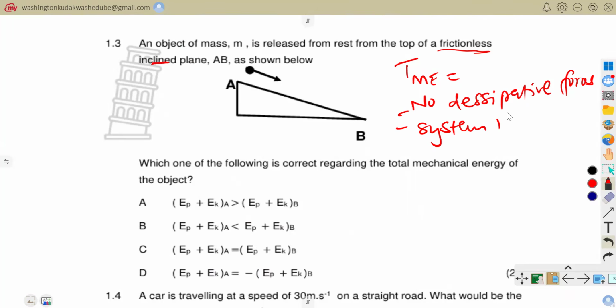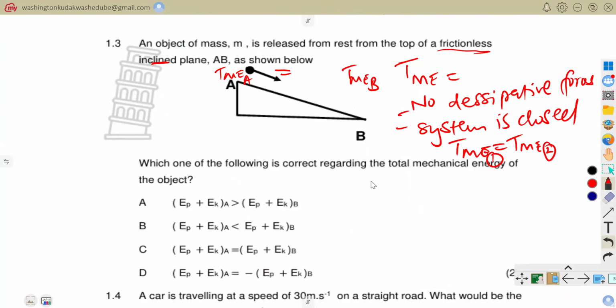The system is closed. Once our system is closed, we know that our total mechanical energy at a point 1 would also be equal to the total mechanical energy at a point 2 within the system. So it means that the total mechanical energy at A will be equal to the total mechanical energy at B, because our system is closed. So our total mechanical energy is conserved.